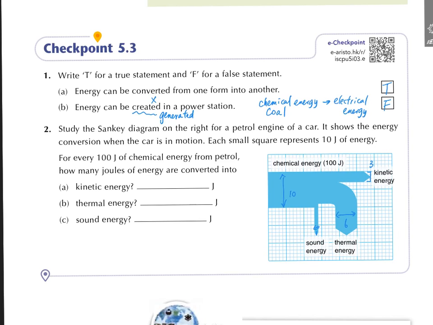Therefore, if the chemical energy is 100 joule, this means that kinetic energy by calculation is 30 joule, the thermal energy is 60 joule, and the sound energy is 10 joule.